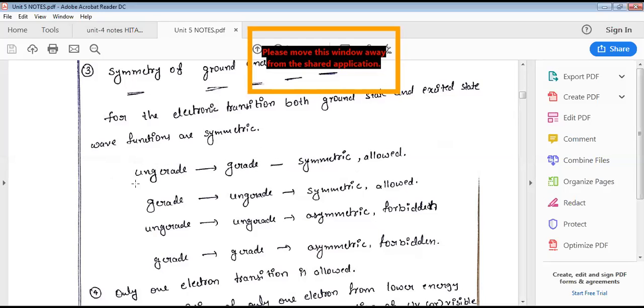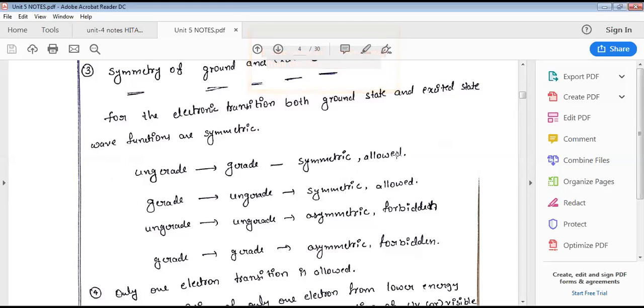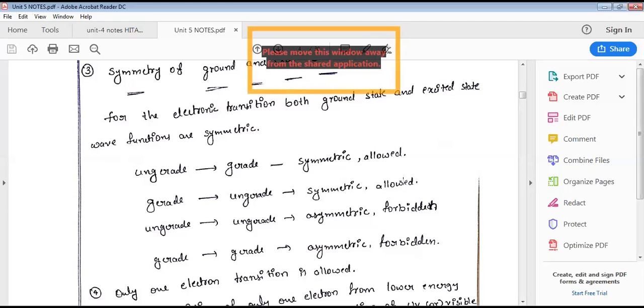Anti-bonding sigma orbital is called ungerade orbital. That means an anti-bonding electron when excited should be converted into a bonding sigma electron, then it is UV allowed. A bonding sigma electron when excited should be converted into an anti-bonding sigma electron, then also it is allowed. Ungerade converted into gerade, otherwise gerade converted into ungerade. This is the third selection rule.